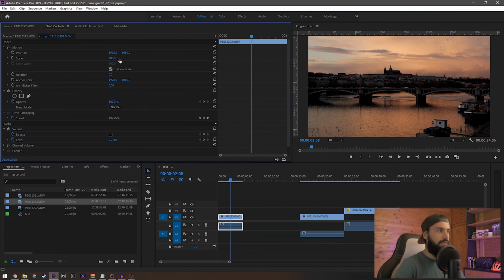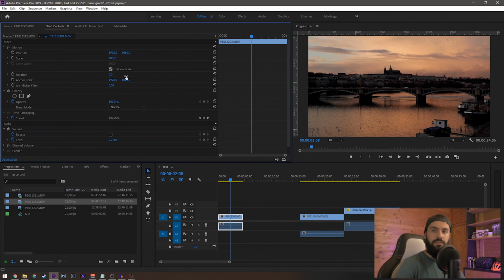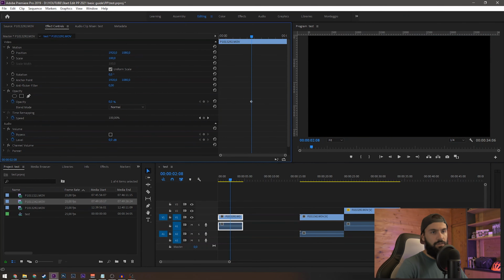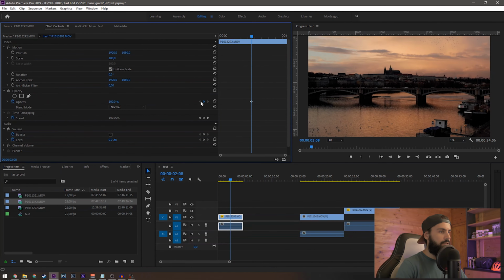I just click on the scale and it just goes back to normal. It's a very useful tool, keep that in mind. Also, you can just rotate your clip and you can add effects with these tools right here, as I did in the previous video. And also you can just adjust the opacity. If you want to fade your clip to black, you can just use this one.